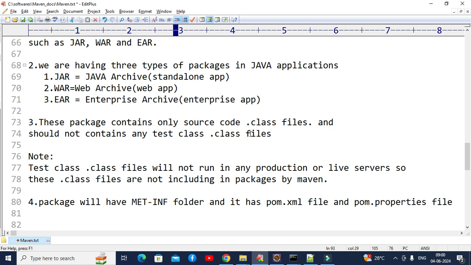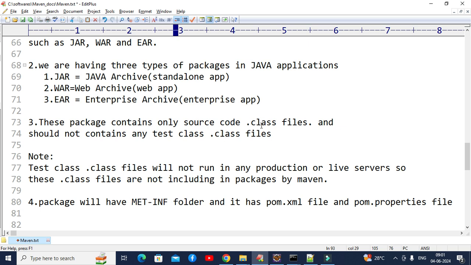You understand, right? And what is the reason Maven includes only source code .class files, but not the test class .class files? Generally these packages we will deploy in a production server or live server, and this production server or live server will use only source code .class files, but not the test class .class files, because the test class .class files are used only to make sure whether the source code .class files are working fine or not.